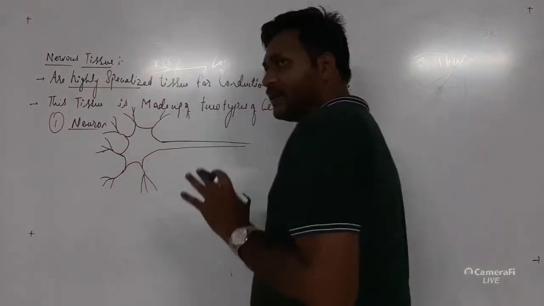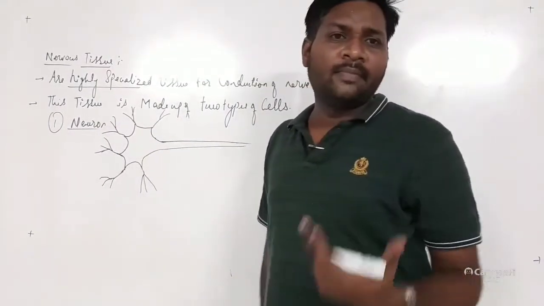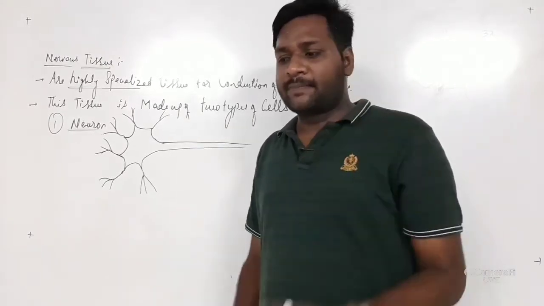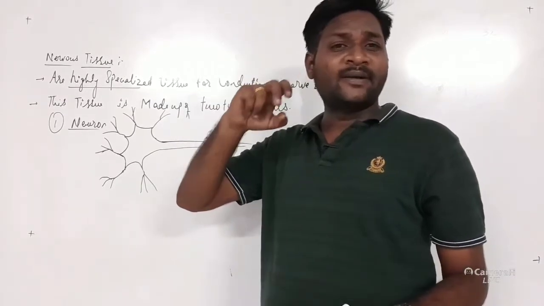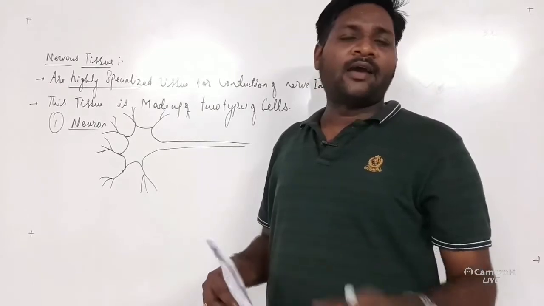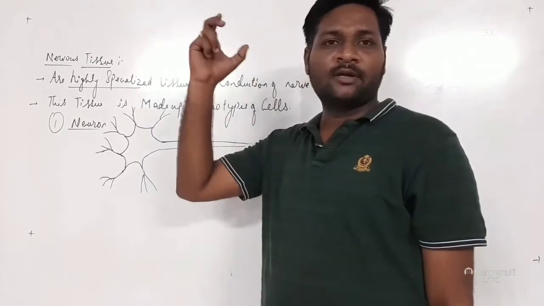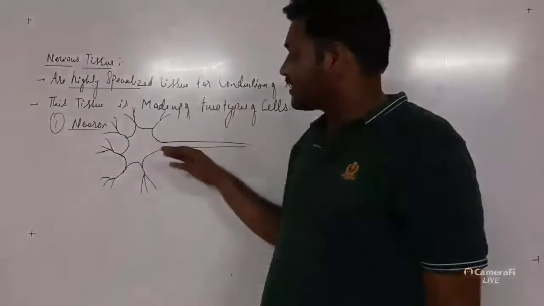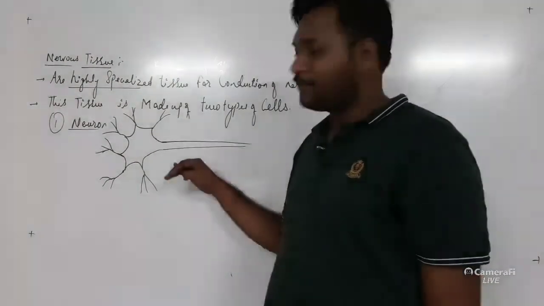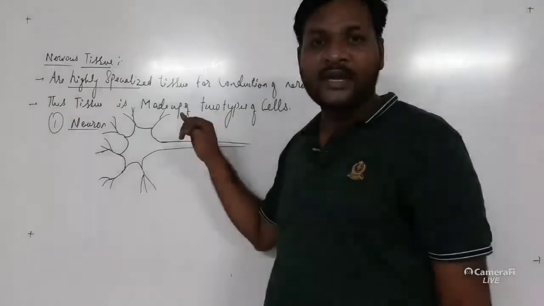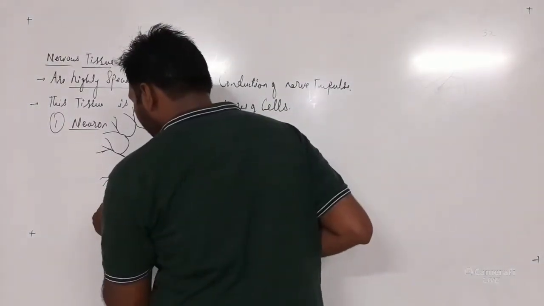Whatever electrical impulses are generated within the body. Why am I talking about electrical impulses? Because suppose I am pinching or pulling my hair from this part, these signals will be transmitted throughout the body. If I have been bitten by an insect on my leg, I will sense those signals in my brain. Why? Because the neuron cells, the nerve cells, consist of certain fibers. These fibers are called dendrites.